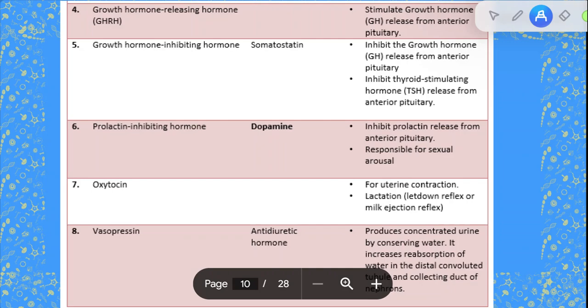Then you have the prolactin inhibiting hormone, which is also called dopamine, which inhibits prolactin release from the anterior pituitary and is responsible for sexual arousal. Then you have oxytocin, which is for uterine contraction and lactation. And then you have vasopressin, which is your anti-diuretic hormone, and it produces concentrated urine by conserving water in the body. It increases reabsorption of water in the distal convoluted tubule and collecting duct of nephrons, ताकि वो maximum water reabsorb कर सके और water preserve कर सके body में.